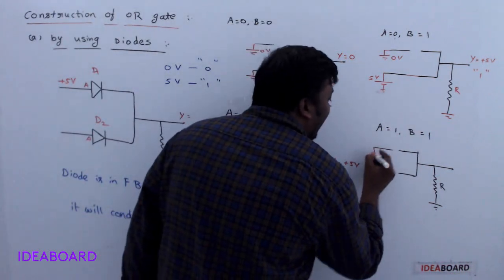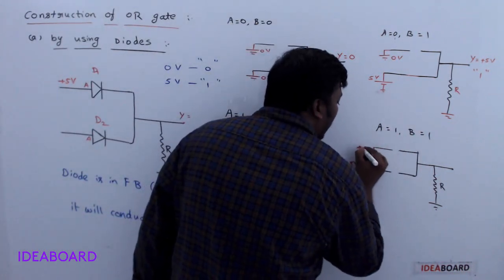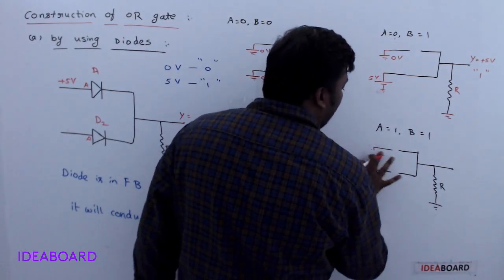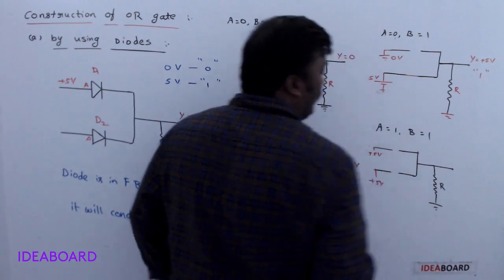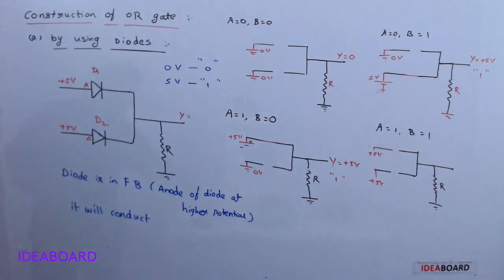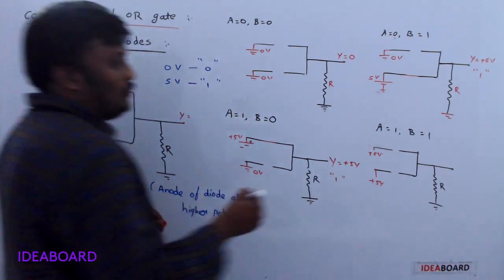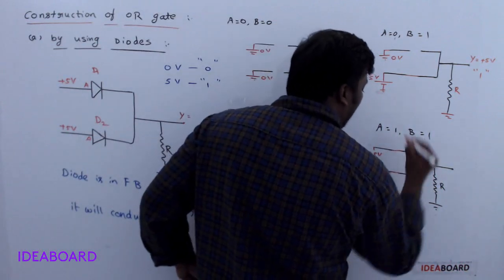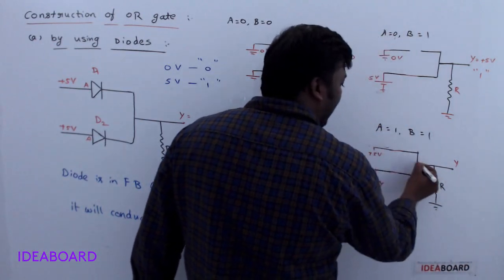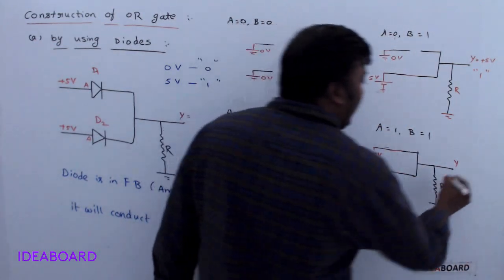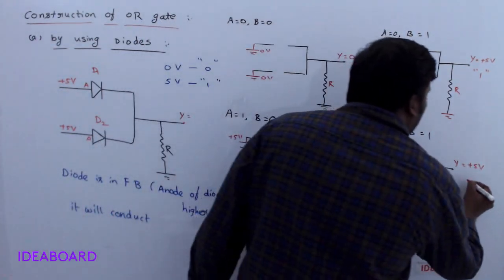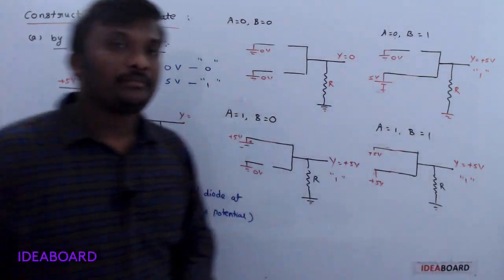A is 1, B is 1 means A is at plus 5 volt, and B is also at plus 5 volt. Now it is at 5 volt, and it is also at 5 volt, meaning both diodes are in forward bias. So it will conduct, and it will also conduct, which means the output is taken from any one of these inputs. That means again Y is at plus 5 volt, meaning logic number 1.